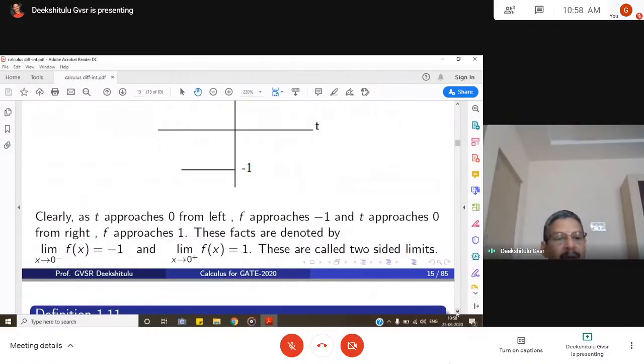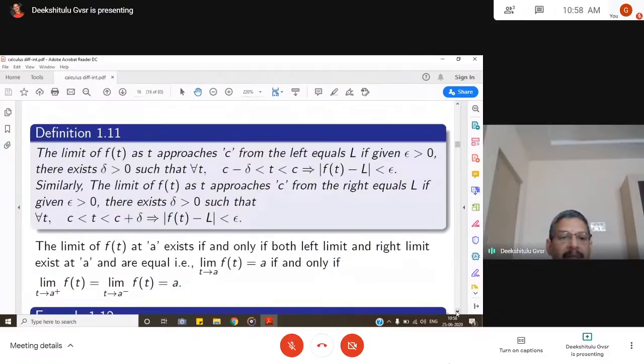These facts are denoted by limit x tends to 0 minus, that means to the left of 0, f of x is equal to minus 1. Limit x goes to 0 plus, that means right hand limit, f of x is equal to 1. These are called left and right limits.